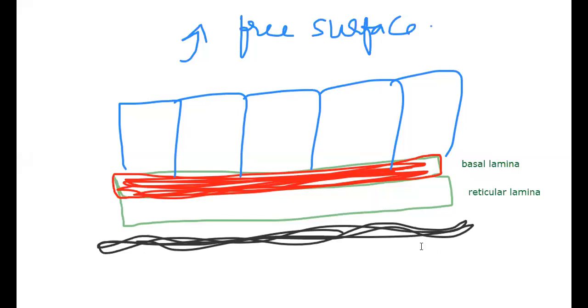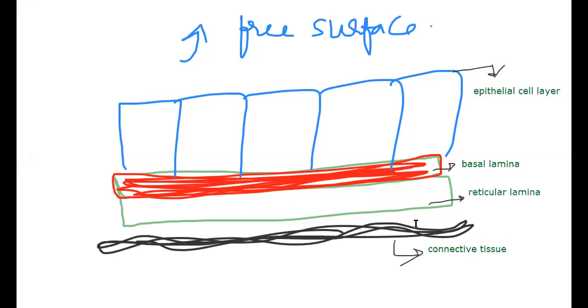This is connective tissue, so let me write it here also. Then what are these? The epithelial cell layer. I drew the diagram a little bigger because we are drawing it for the first time. So this is the epithelial cell layer, this is the basal lamina, this is the reticular lamina, and this is connective tissue.